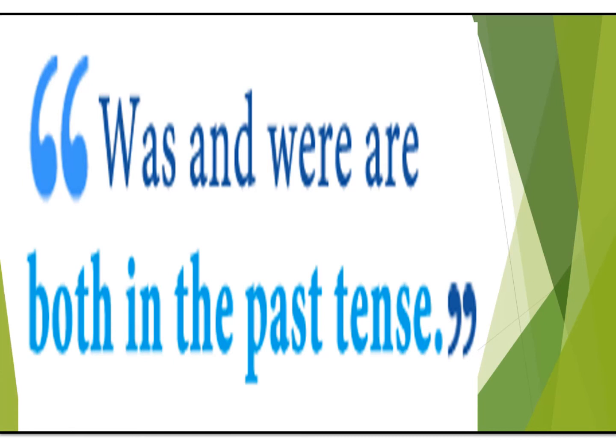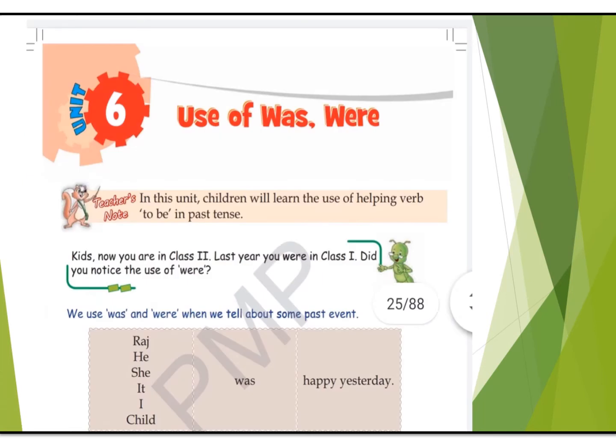So let's understand it once again. Was and were are always used in the past tense. These words depict anything which had happened earlier, which is not happening now. It is already over. We are not doing it right now. Okay, so this is your lesson number 6, use of was and were, of your grammar book.